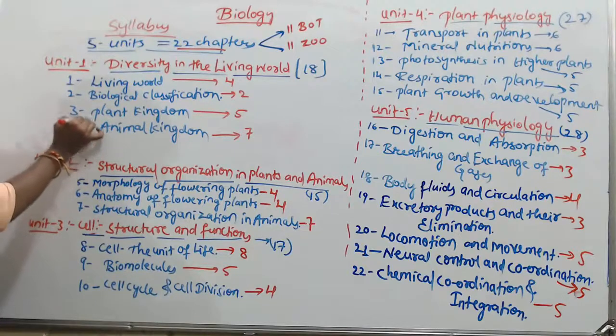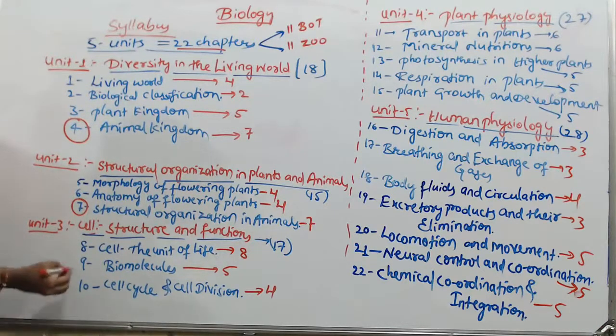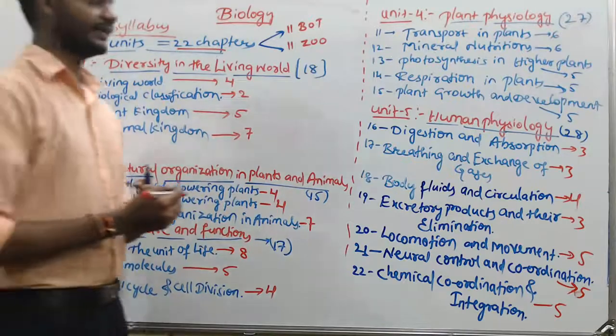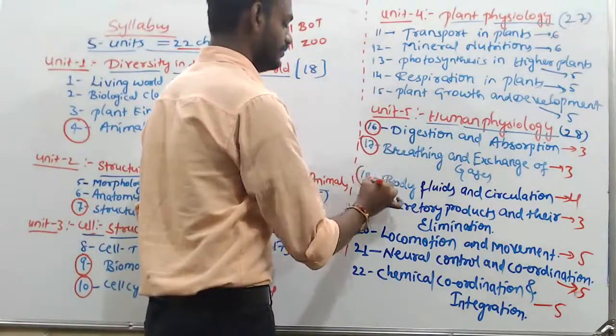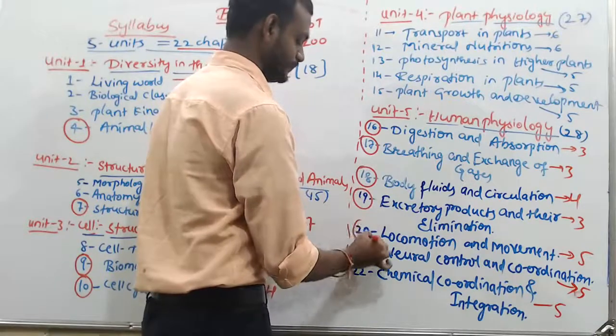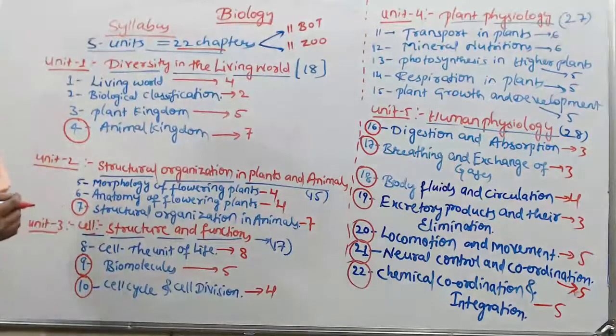This is the zoology of animal kingdom, structural organization in animals, biomolecules, cell cycle, cell division, and this entire unit, human physiology. Okay, so these are the 11 zoology concepts. The remaining 11 are the botany concepts.